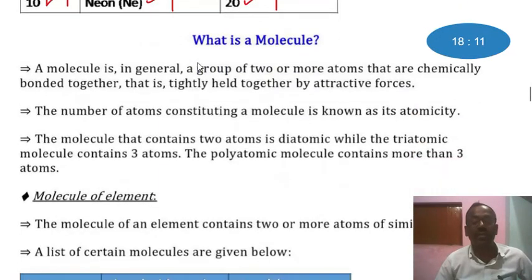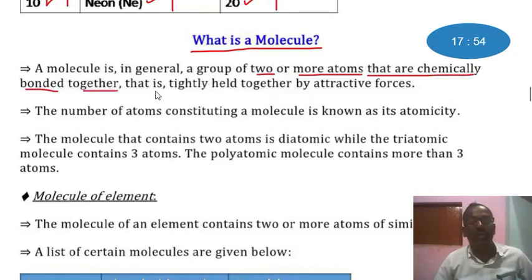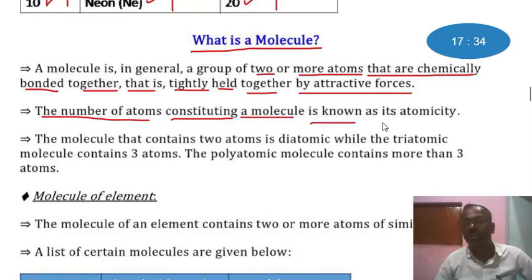Let's try to understand what a molecule is. A molecule is in general a group of two or more atoms that are chemically bonded together, that is, tightly held together by attractive forces, not by repulsive forces. The number of atoms constituting a molecule is known as its atomicity.